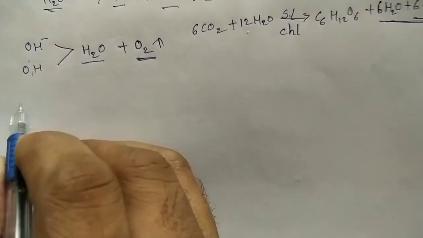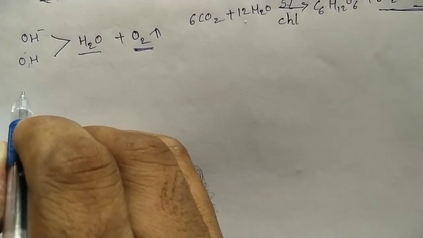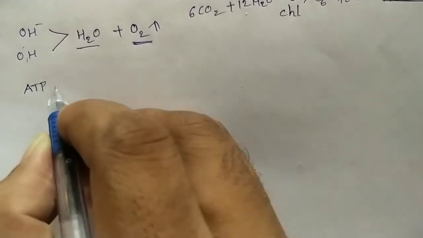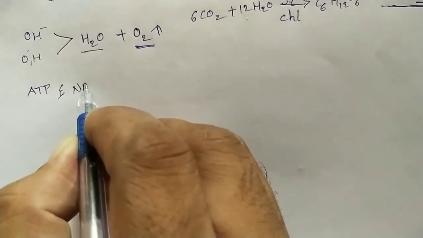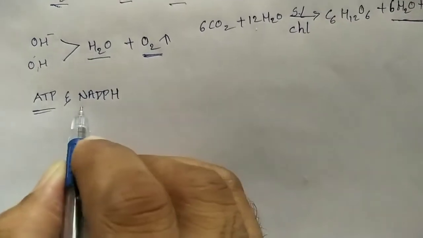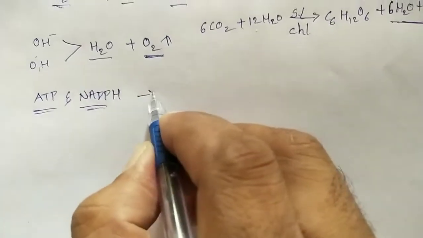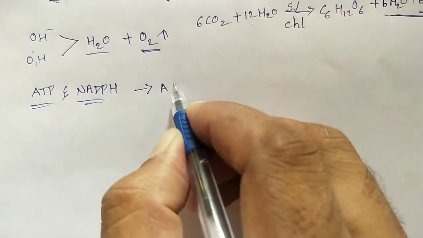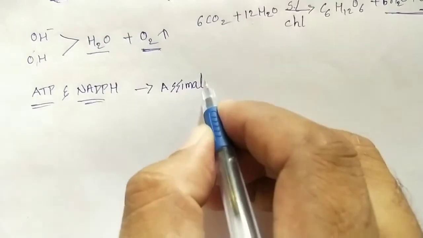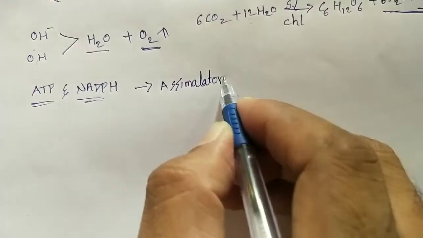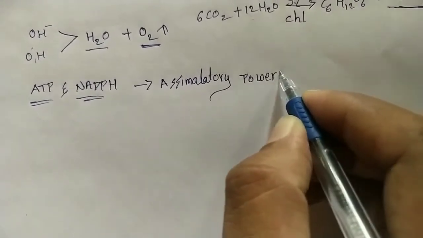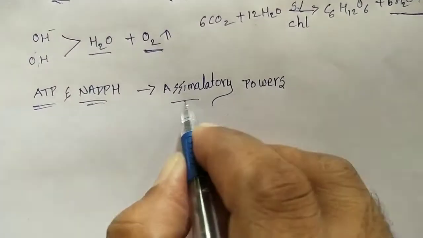In the end of the light reaction, ATP and NADPH are produced. This ATP and NADPH are called assimilatory powers.